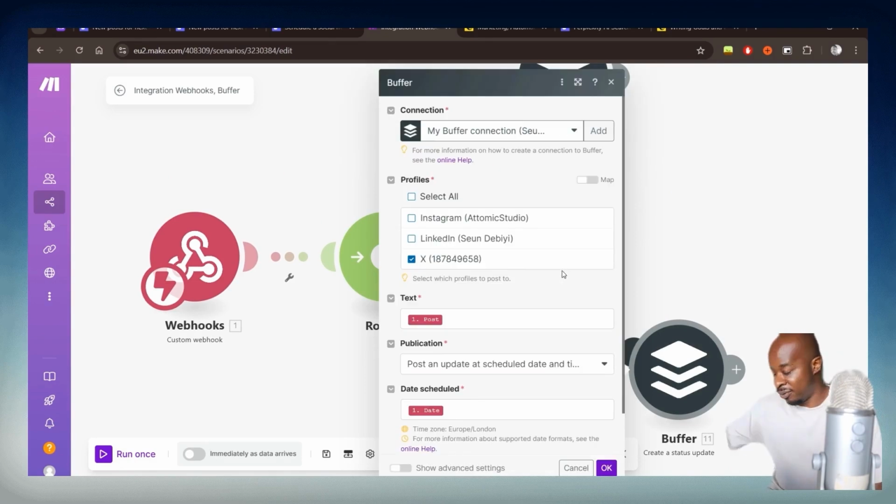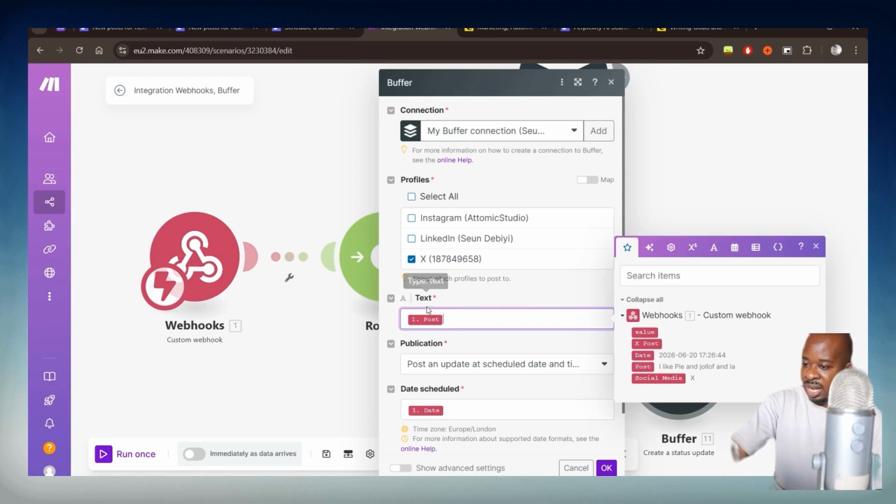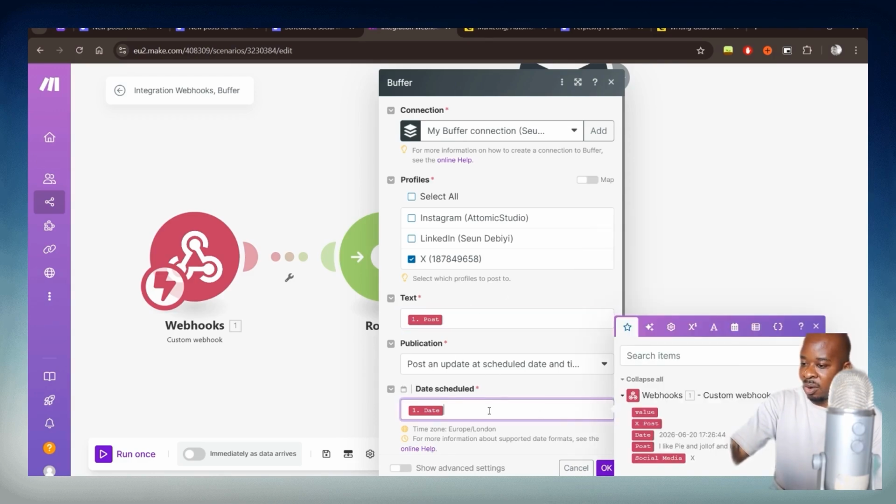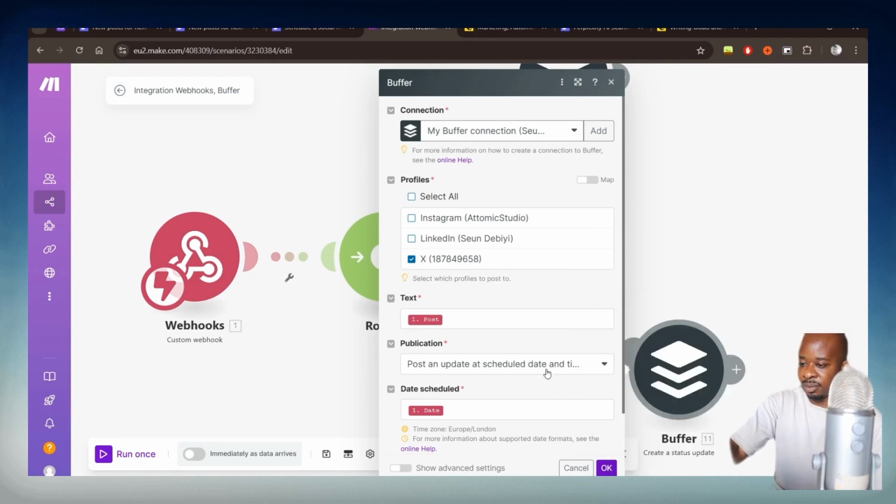The benefit of using a tool like Buffer is you just log into Buffer and connect your social media accounts. You don't have to mess with any client IDs for Twitter or anything like that, for example. And then we have the text that I passed through here, along with the date that Relevance AI would have picked as well.